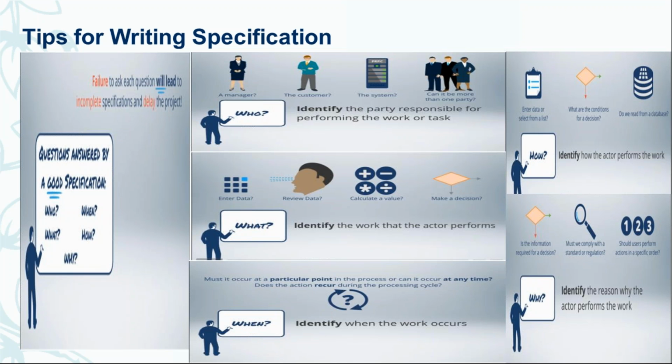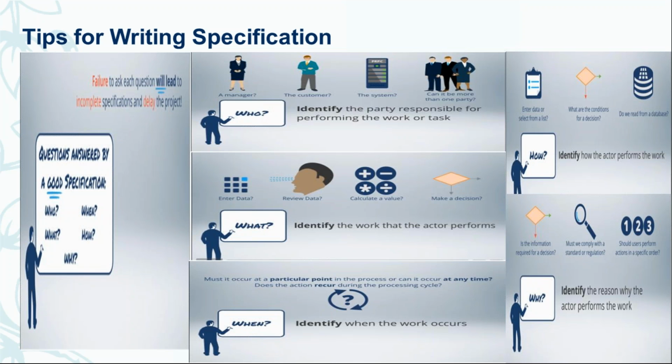And then when: during the process, can it occur at any time, should it be at the end, at the start of your process, or can it be recurring? All of that needs to be checked for when the work should occur.